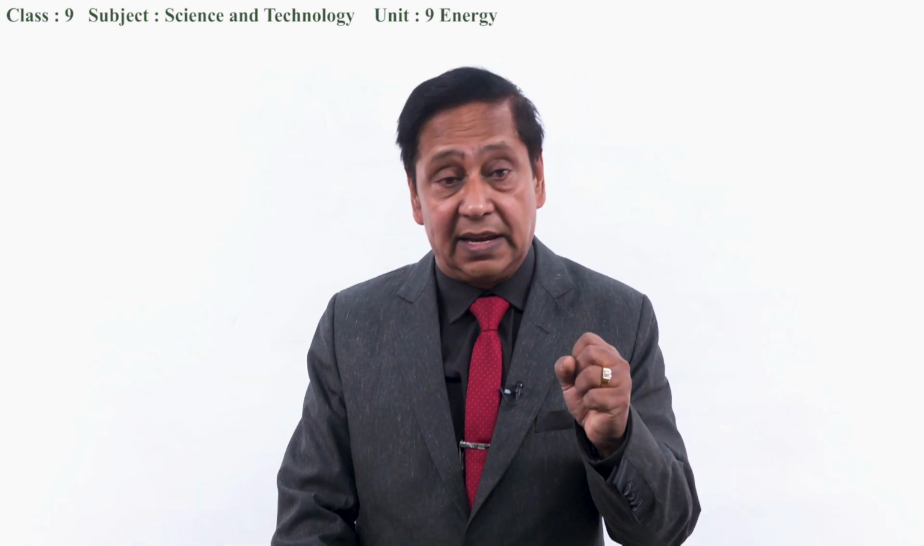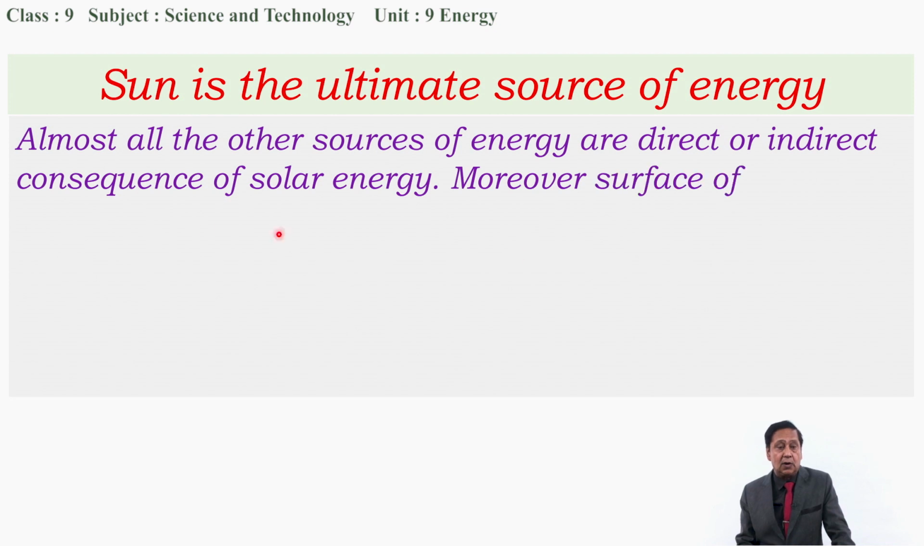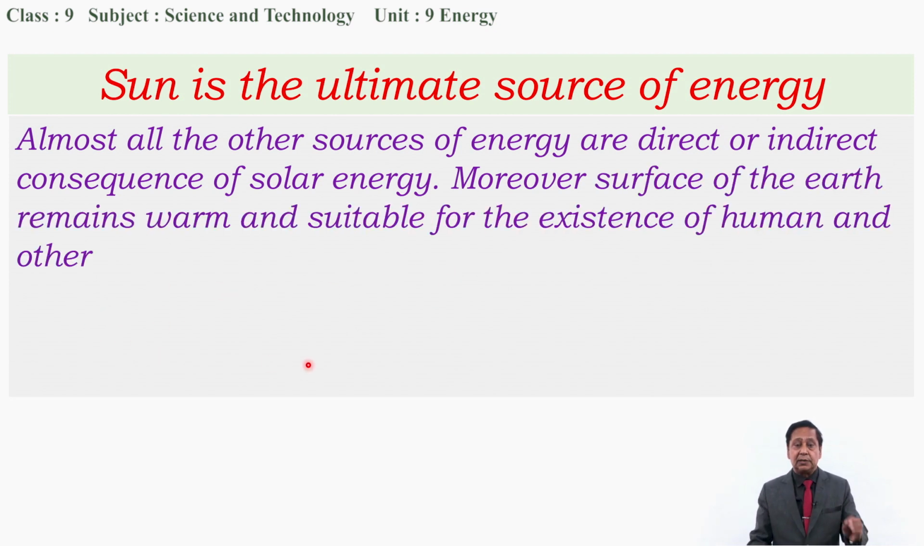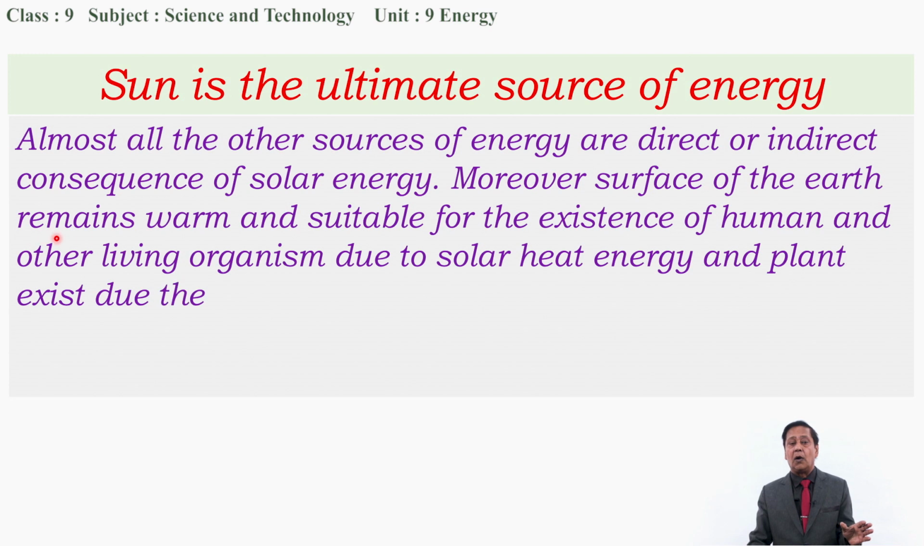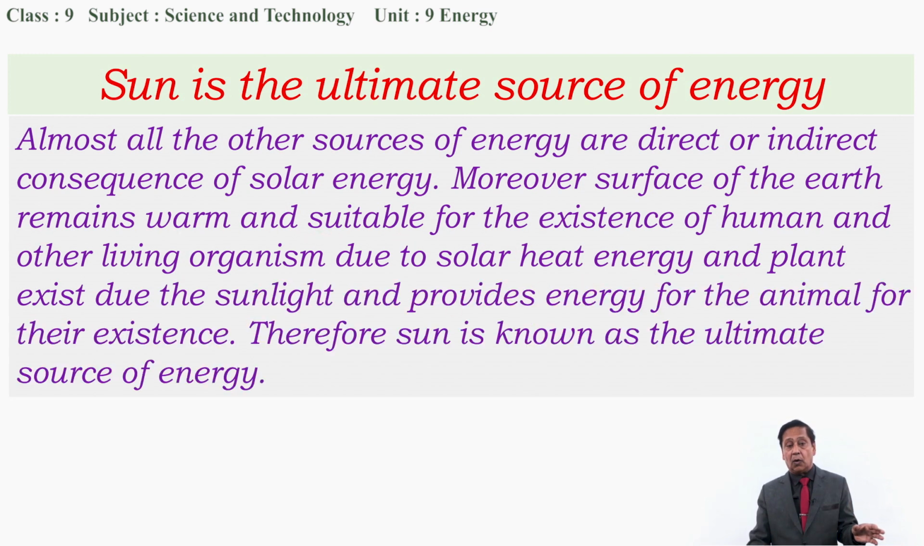We can write it very shortly like this. Almost all the sources of energy are a direct or indirect consequence of solar energy. Moreover, the surface of the earth remains warm and suitable for the existence of humans and other living organisms due to solar heat energy, and plants exist due to sunlight and provide energy for animals for their existence. Therefore, the sun is known as the ultimate source of energy. This way we can say that the major source of energy is the sun.